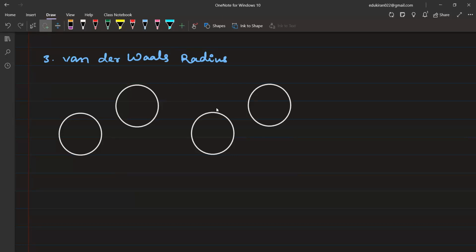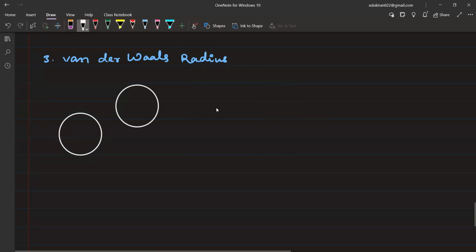So how are we going to measure the van der Waals radius? First of all, we will see the nearest atoms, two adjacent atoms. So I'm deleting this part. Let us suppose that these are the nearest atoms. So we will have the nuclei here maybe, and maybe here. Now we are going to join them and we will call this distance D.